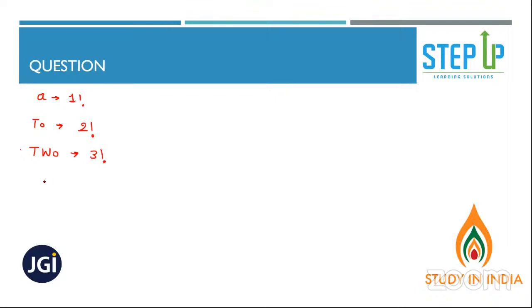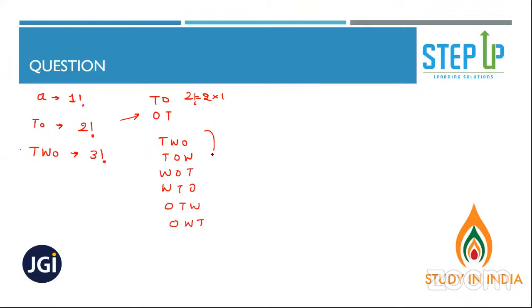3 factorial ways. I hope you know TO can be written as TO and OT. So that's why 2 factorial, and 2 factorial is nothing but 2 into 1, starting from 2, ending at 1. 3 factorial: TWO, TOW, WOT, WTO, OTW, OWT. I hope you know all this. So 3 factorial, start from 3, end at 1. 3 into 2 into 1 is 6, but let's not focus on this. Let's focus only on the factorial part as of now. So yes, the answer is 3 factorial.